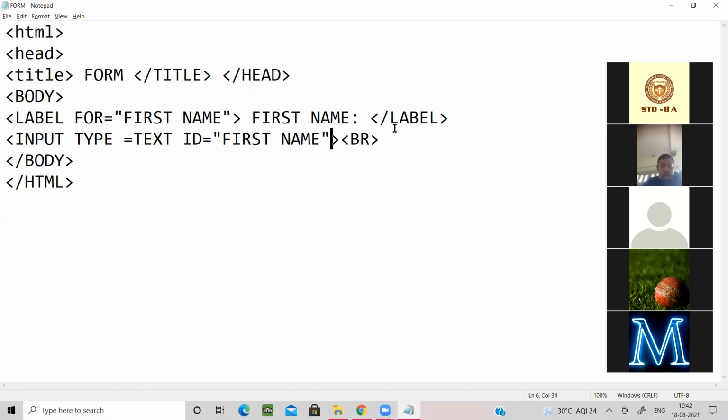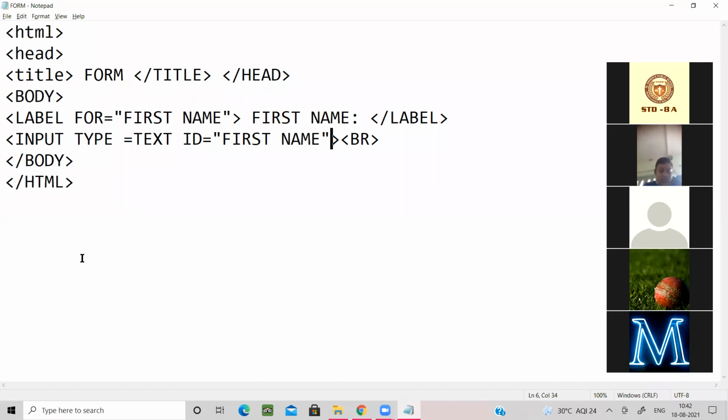Now the label for first name we have written, input type. Body is also a container tag, and input type and label, what is this tag, we are just going to learn that. Now input, here you can see this tag is used to declare a field. It indicates the element to be displayed on the form.